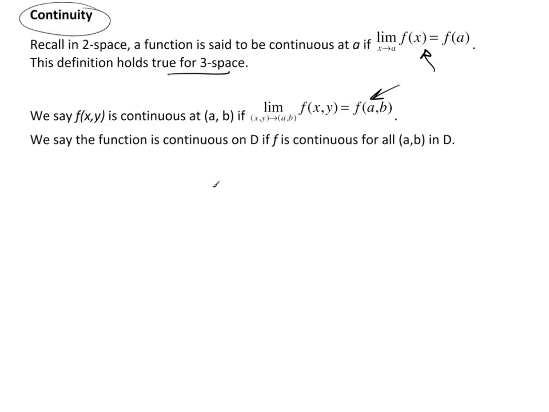In other words, given D is some disk about AB, there are no holes or vertical asymptotes. No unusual or sharp behavior. That's what it would mean to be continuous in this region D about AB.